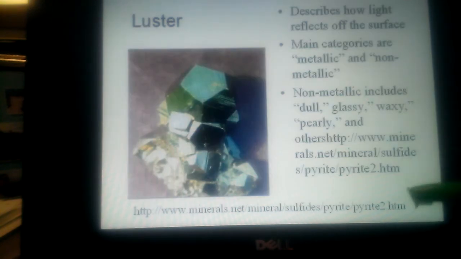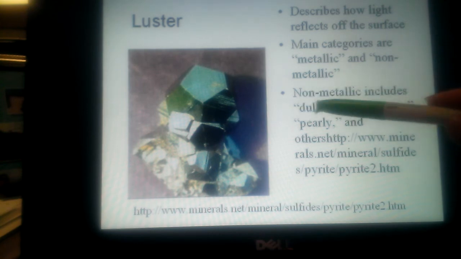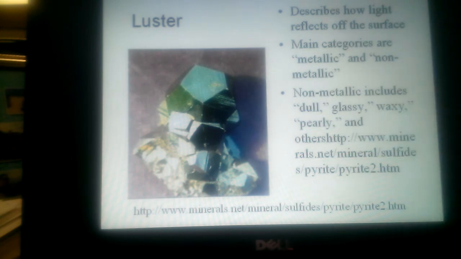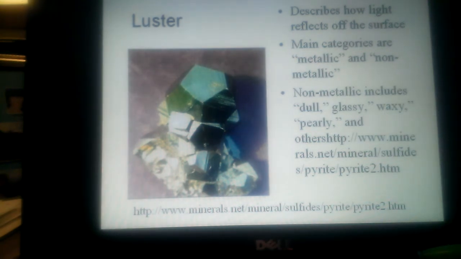Luster can often be helpful. It's how light reflects off the surface. And it's either going to be non-metallic or metallic. Metallic, like this one right here, looks like a metal. That would be pyrite. Pyrite looks sort of like gold, so they call it fool's gold. And it's very, very much so metallic. Now, the non-metallic ones can just be shiny. One example of a non-metallic would be quartz. It's just a glassy looking rock.